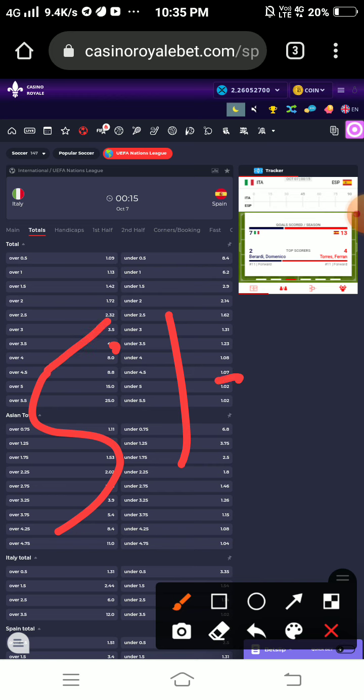Okay, what happens here: if you lose one game, then you double the amount on the bet, you triple the amount on a bet, you lose, and in 4 or 5 or 6 bets you completely empty your bankroll. That is a very dangerous thing, friends. So never do this. Okay friends, bankroll management is a good thing.